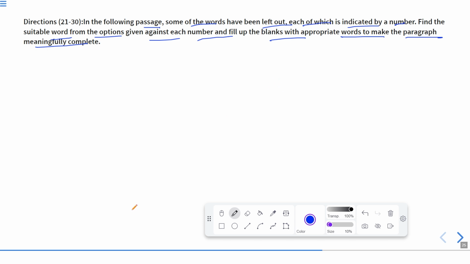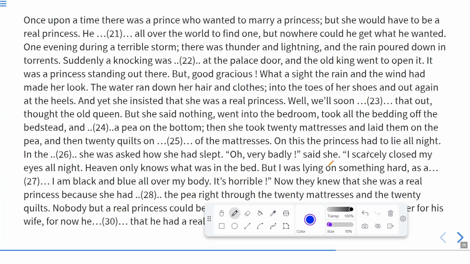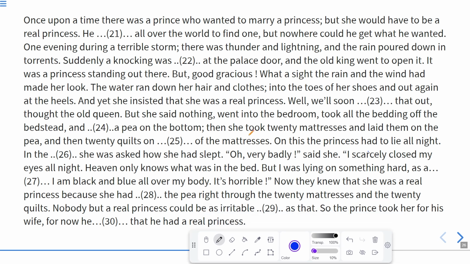So this is a cloze test in which some words are missing that we have to look for. We have to fill each blank with the word, because for each blank we are given five options, and we have to select one of them that can be fitted in that particular blank to complete the passage. Let us read this entire paragraph and try to fill each and every blank with the help of the options given.